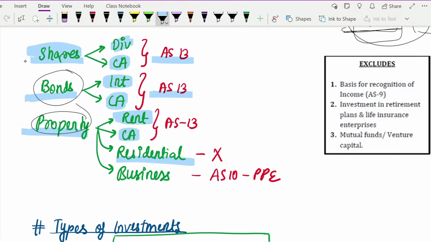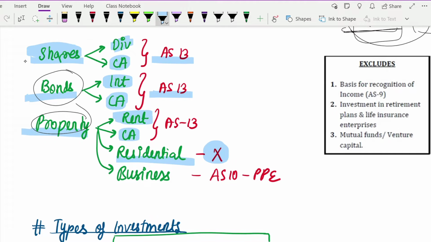So such property will not come under the scope of AS13. There are three reasons for it. One, this is not for business purpose, so it cannot actually come in your business book itself. But still, you will not go earn rent from it, and also the capital appreciation you will not see here.